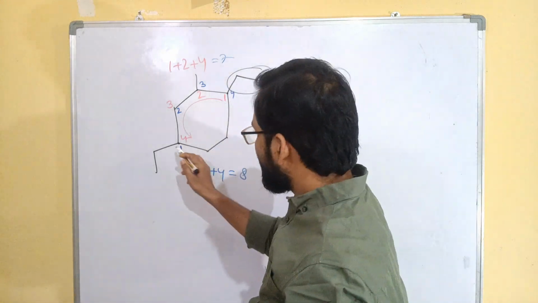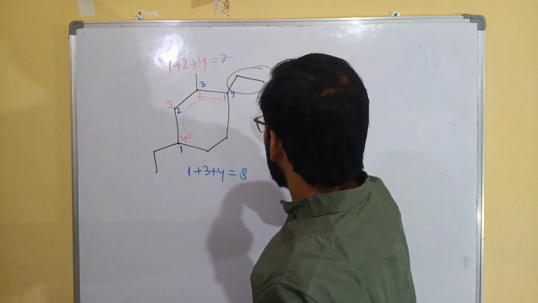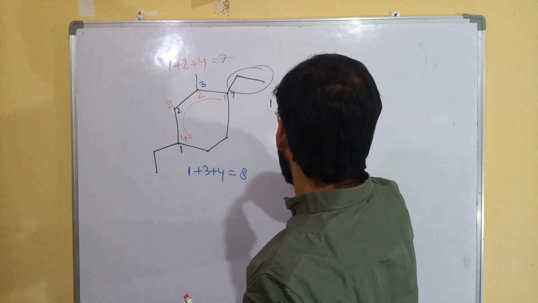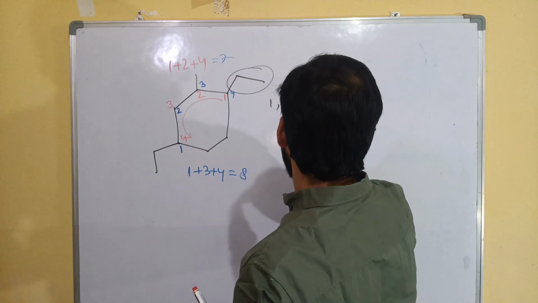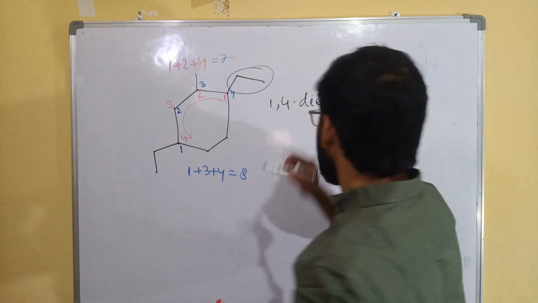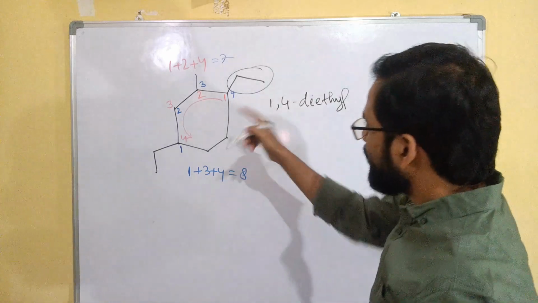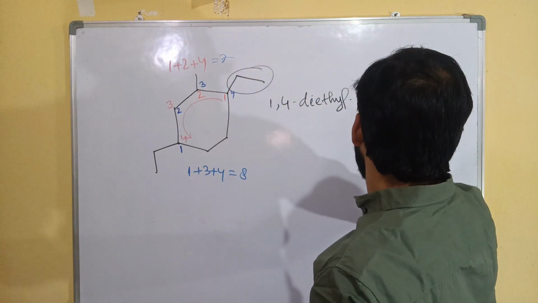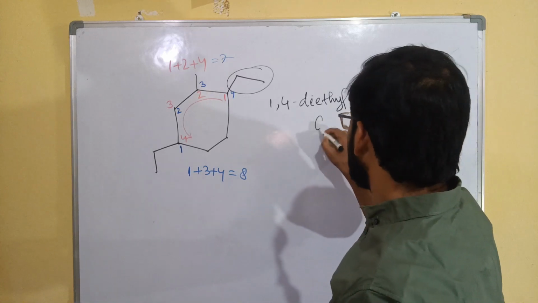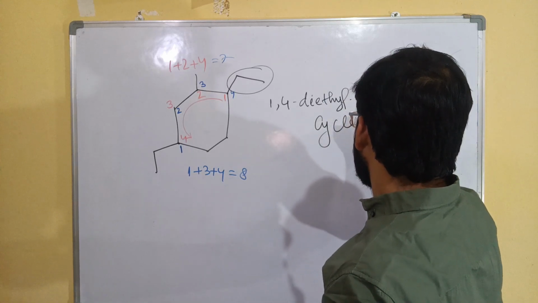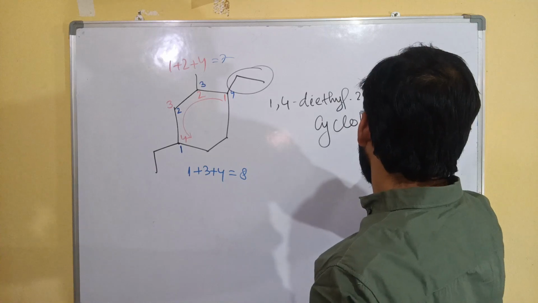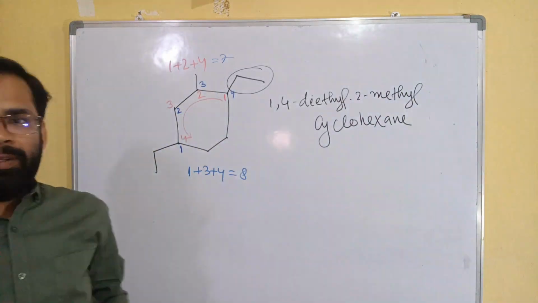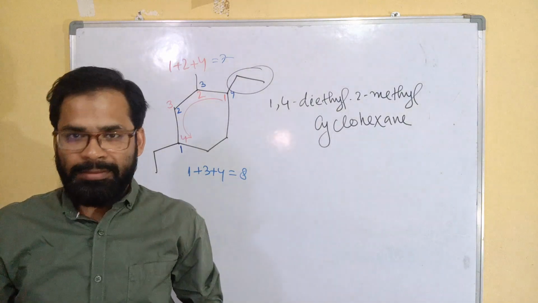Here also ethyl. So 1,4-diethyl, then 2-methyl cyclohexane. So that way we have to practice.